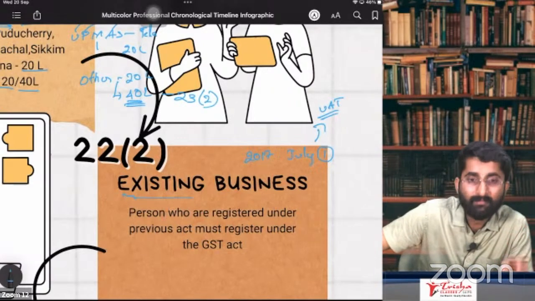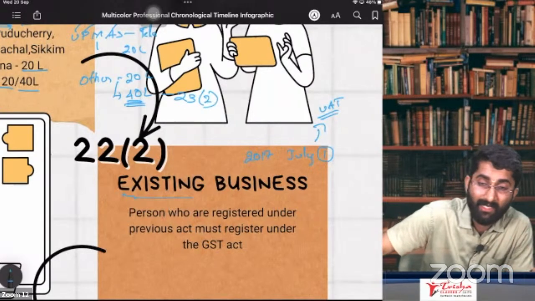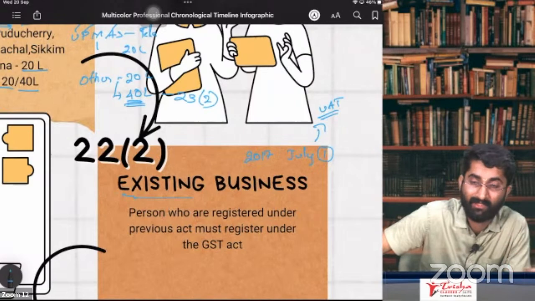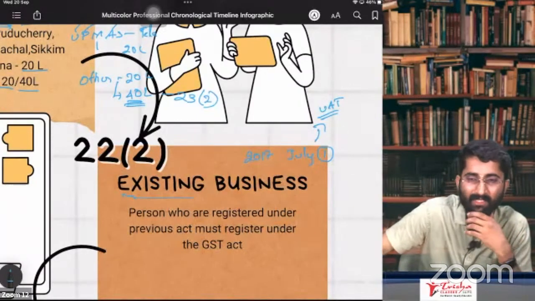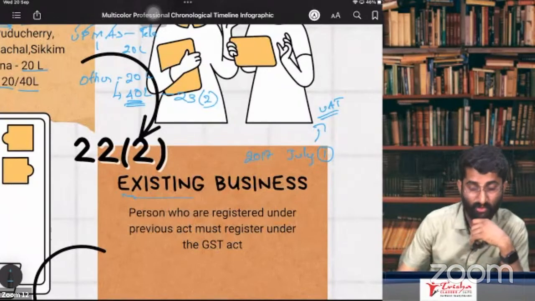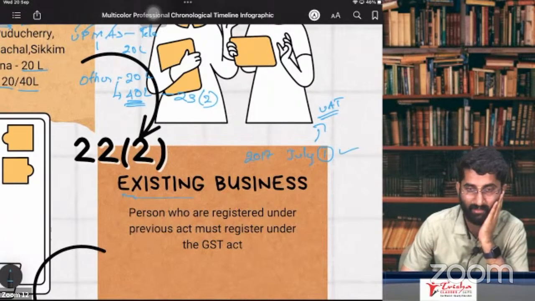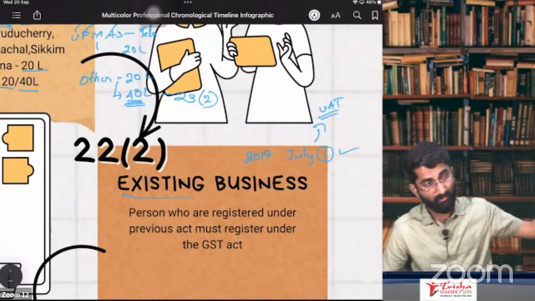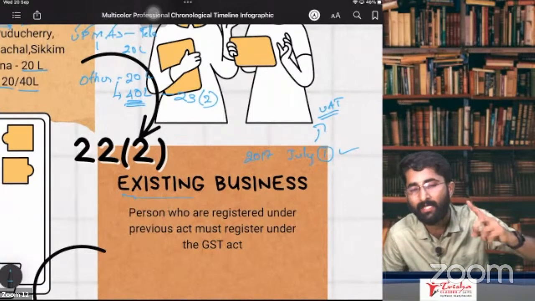But in July we started with GST. Earlier, there was no GST, there were other taxes. VAT, excise tax, service tax, all these things were there, no? So that was earlier than July 1st. So now the question is, in 2017, those who were earlier registered under previous laws had to take compulsory registration.